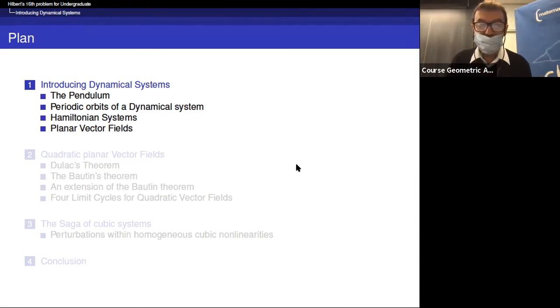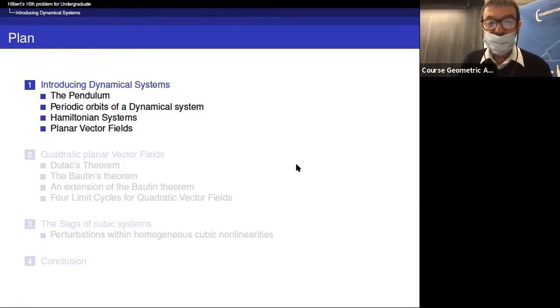Then, in a second part of this talk today, I will develop in more detail quadratic planar vector fields and talk about two fundamental theorems which are proved for integrable quadratic planar vector fields.